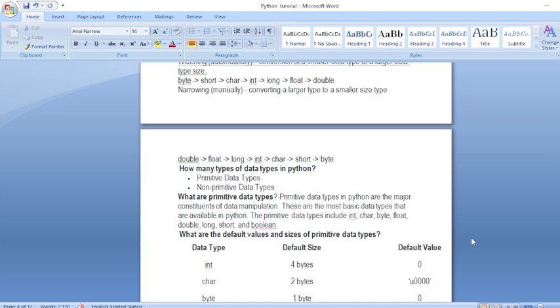Here narrowing is when a larger data type is converted to a smaller data type. Double is the larger data type, then the smaller one is float. Large data type to small data type: float to long, long to integer, integer to char, char to short, short to byte. Larger data type to smaller data type is known as narrowing conversion.